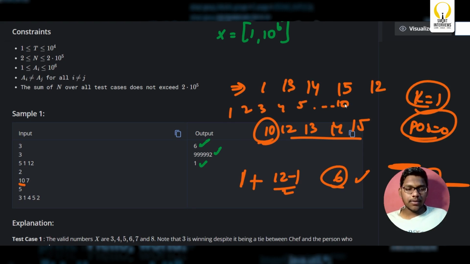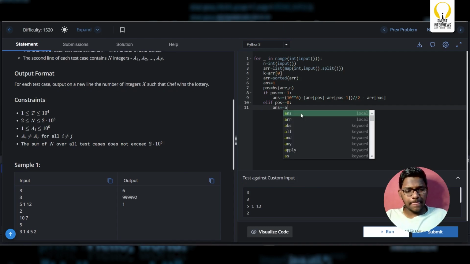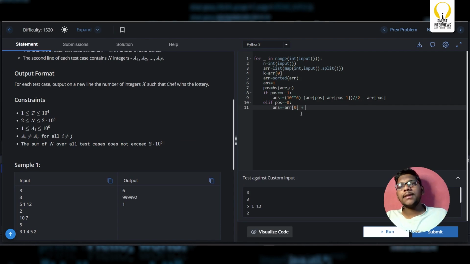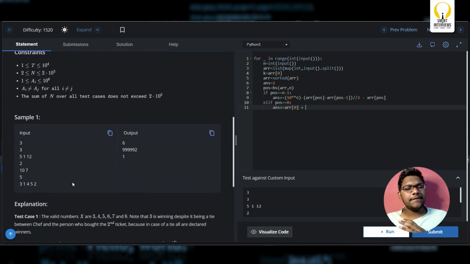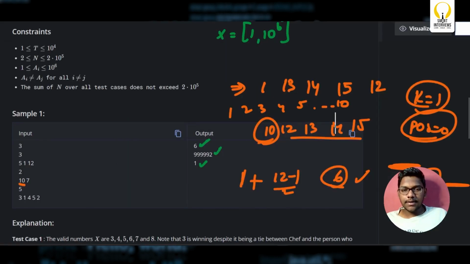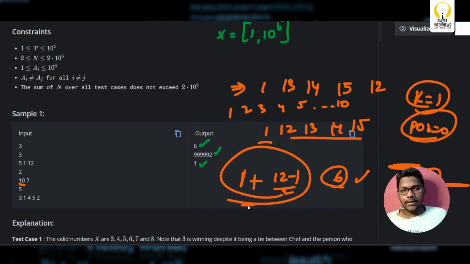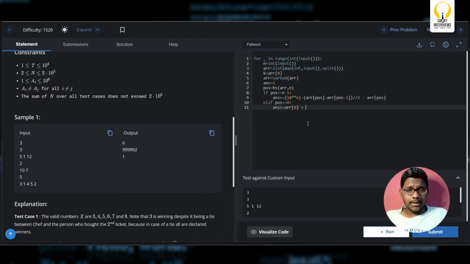So array of 0 plus what will I write? Here if you see the test case, if I'm having the first one, simply next position, I should now find the answer for this part, right? If I'm having 1, I have to write this part. I'll write the same thing, which is array of position plus 1 minus array of 0 by 2. That's it.